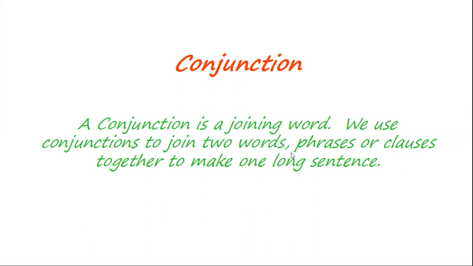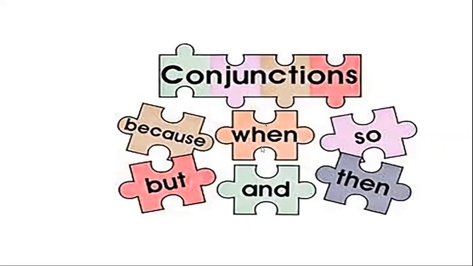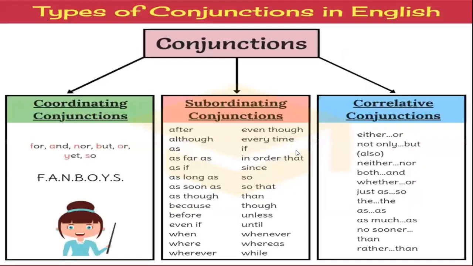So it is called conjunction. So we can see what are the conjunctions: because, but, when, and, so, then. So these words are joined in the middle of the sentence to give a long sentence.